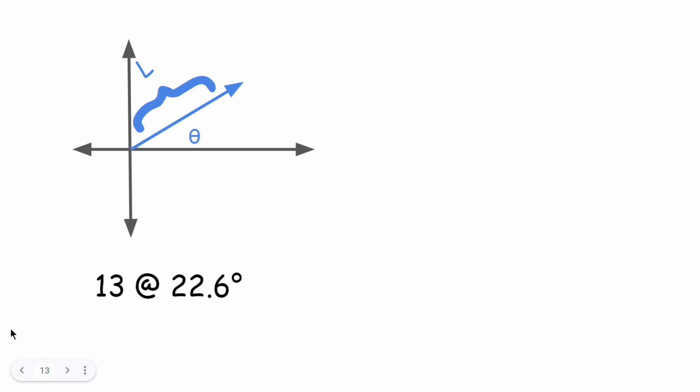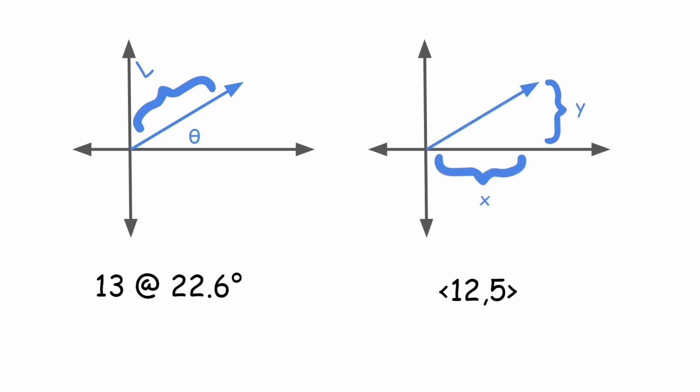Okay, you might still be wondering, what does this have to do with vectors at all? How do vectors come into play? So just in case you don't remember, I'm gonna go over a couple simple, easy things about vectors. In physics, a lot of times you'll just see a vector as magnitude and direction, like it's 13 units long at this angle. But in math, a lot more times you'll see it in component form. So it has 12 units in the x component, 5 units in the y component.